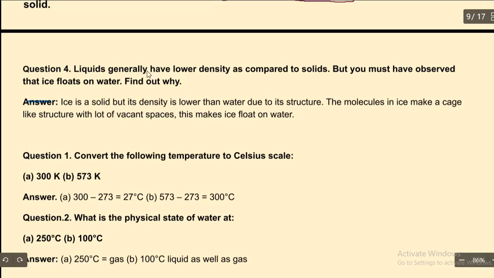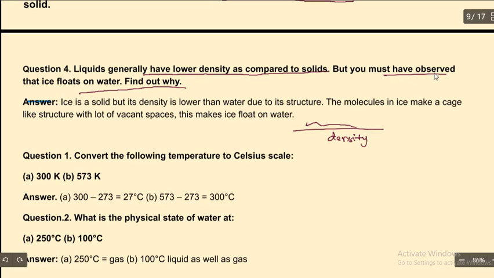So next question. Liquids generally have lower density as compared to solids, but you must have observed that ice floats on water. Find out why. So liquids have lower density. That means, if I throw water on the floor, what happens? The water is going to flow, right? As I said earlier, density is nothing but thickness. So the water is going to flow easily.